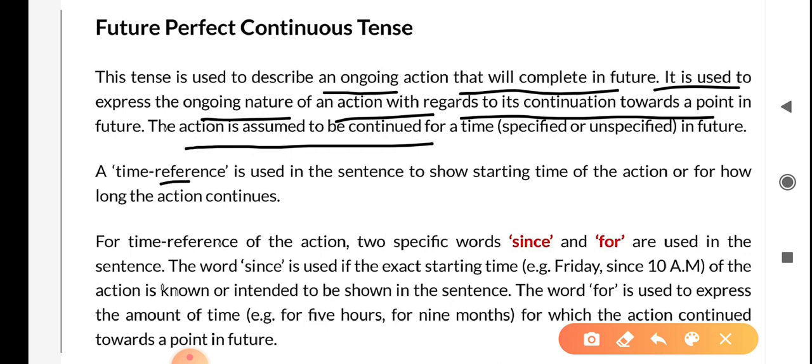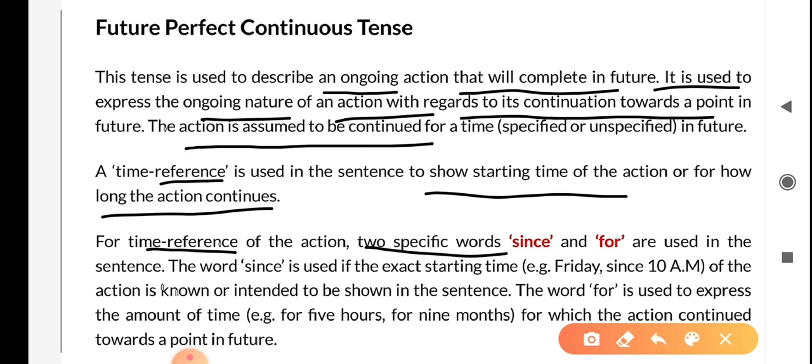A time reference is used in the sentence to show starting time of the action or for how long the action continues. For time reference of the action, two specific words, since and for, are used in the sentence.